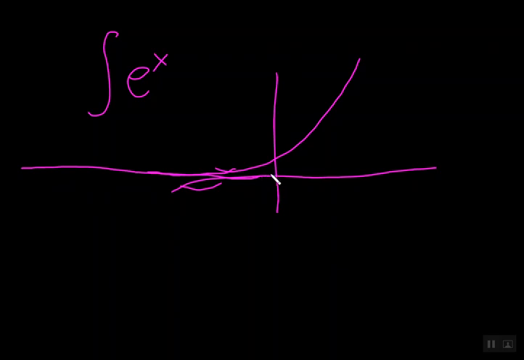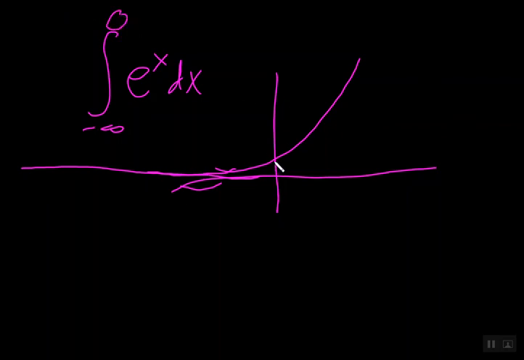If I want the integral from negative infinity to infinity of e to the x dx, that would blow up because there's an infinite area over here. But maybe from negative infinity to 0 will not be infinite.